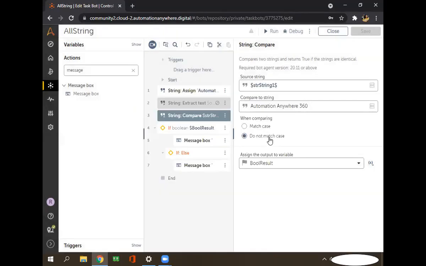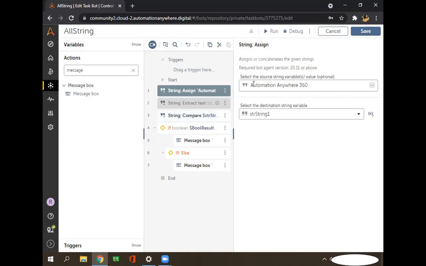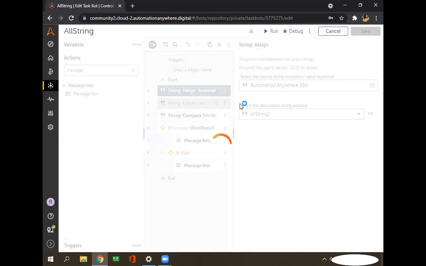And one more thing here, in the compare command, if I select this one, match cases. Okay, and what I am doing here, I'm just changing something. I'm writing everything in capital letters. Let's see whether it is matching or not. Here automation is written in capital letters, and here in the source it is written in capital and small letters. Let me check what result we are getting, true or false. Let's see.